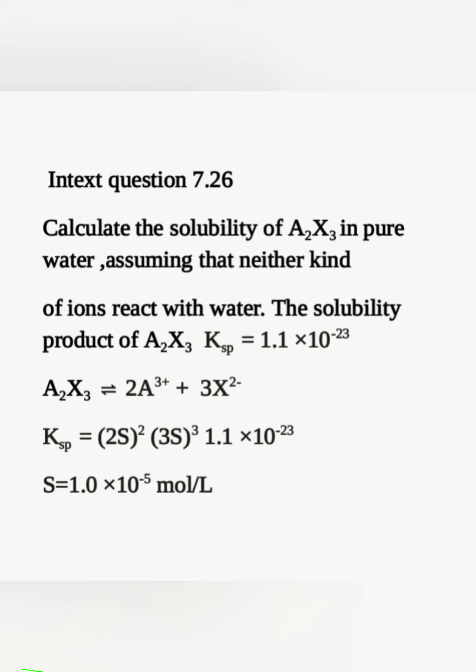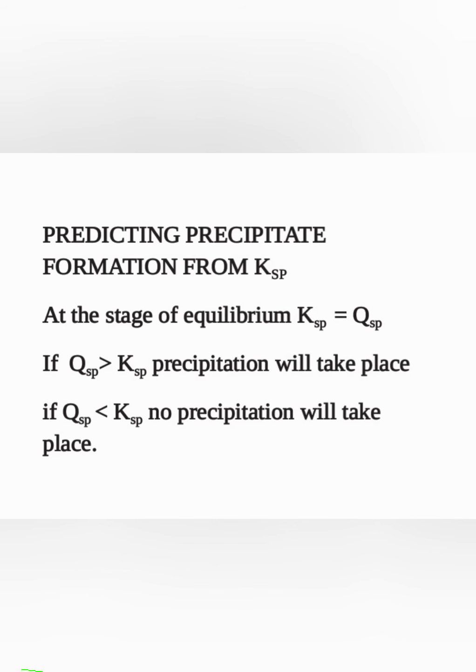Once again, do the problem in your notebook. We have not written the second step, and we are supposed to write it down. That means under each term you have to write down the solubility. Under each term of reactants and products you are supposed to write the solubility in terms of S. After that only you write down KSP, and the value is given as 1.1 into 10 raised to minus 23. Substitute the values and solve for S, using the method we learned last year in mathematics for quadratic equations. The answer will be 1.10 into 10 raised to minus 5 mole per liter.